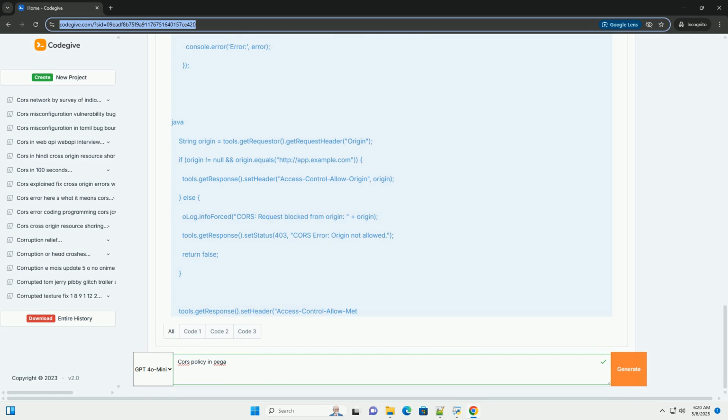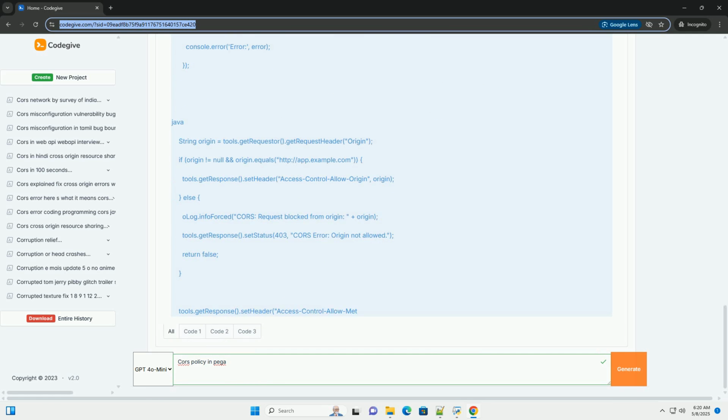Origin definition: an origin is defined by the combination of protocol, HTTP or HTTPS; domain, for example example.com or 192.168.1.100; and port, for example 80, 443, 8080.